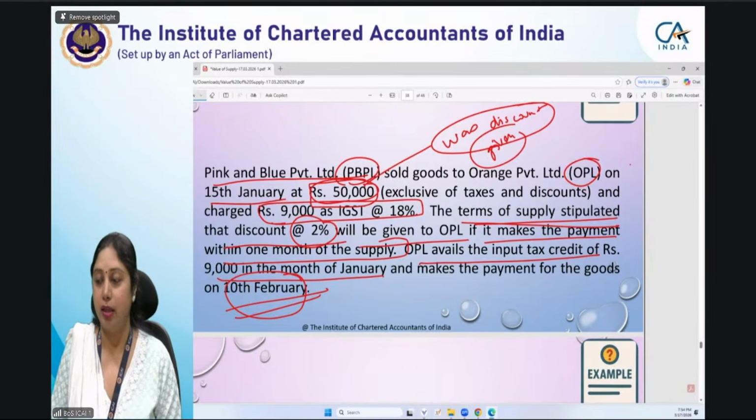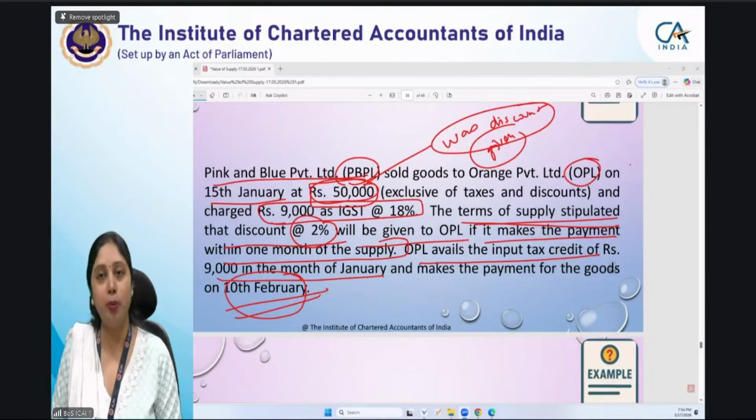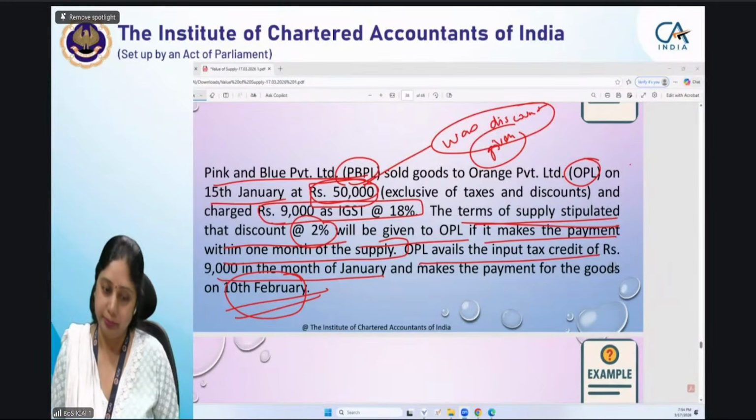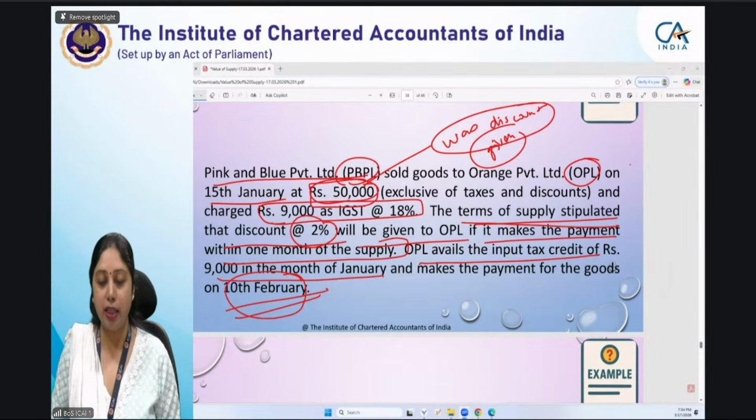Yes ma'am, you are right ma'am. It is a post supply. It is a post supply discount. If anybody still has any doubt, please write in the chat box or you can unmute yourself and ask me. Because condition is mentioned here. Condition is mentioned here कि 2 month का. So 2%. क्योंकि यहाँ पे लिखा क्या है कि आपको डिस्काउंट कब मिलेगा.